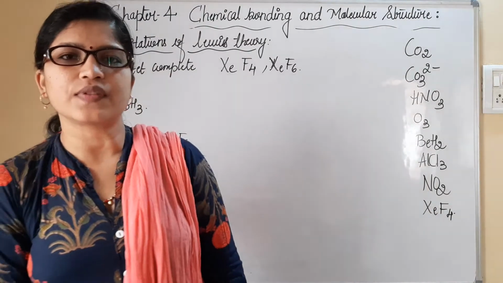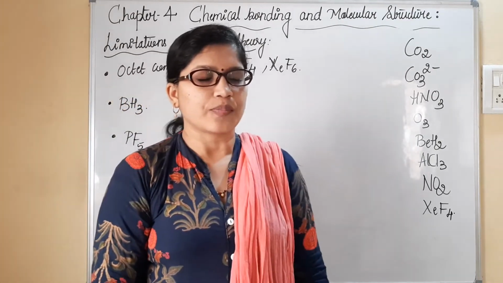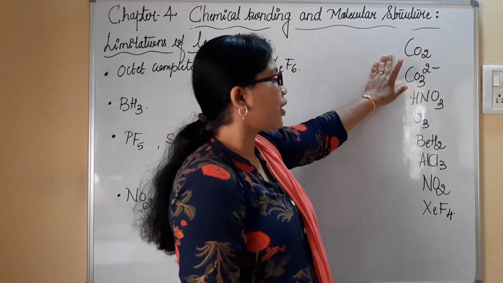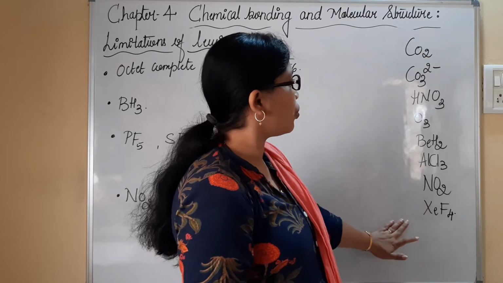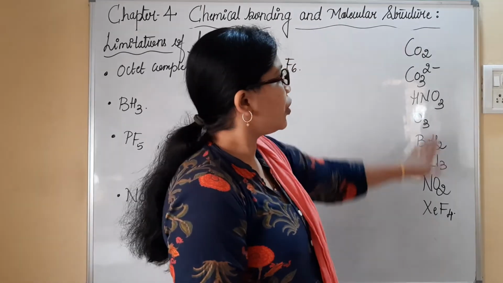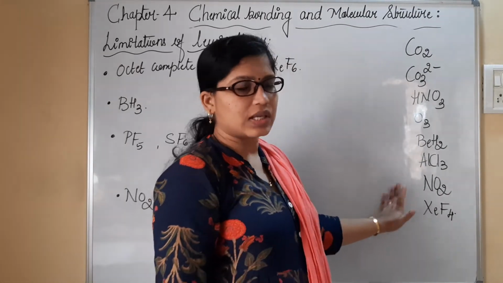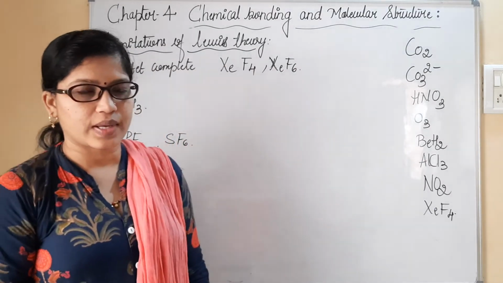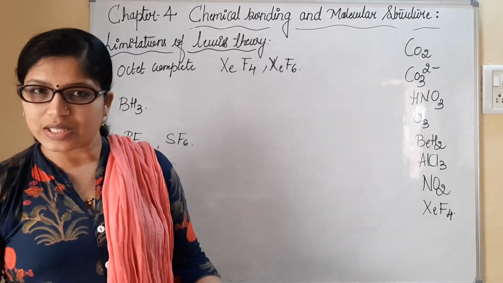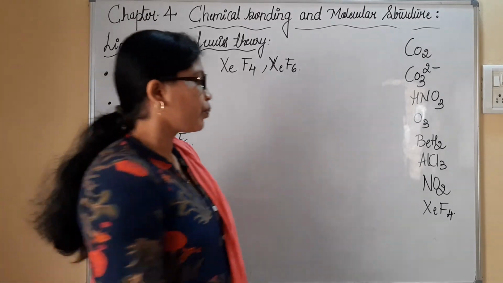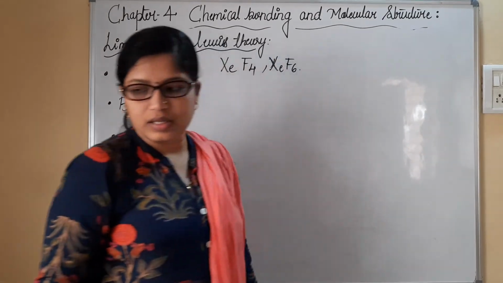Okay, just now we have seen how we are supposed to write the Lewis dot structure for molecules. Similarly, I have written here carbon dioxide, carbonate, nitric acid, ozone, beryllium hydride, AlCl3, NO2 and HClO4. You need to try writing the Lewis dot structure for these molecules. Generally, such questions can be asked for your competitive examinations, and on this, definitely you are going to obtain 4 marks. Please do practice these. These are said to be most important. So once we complete writing the Lewis dot structure, we need to understand the next part.